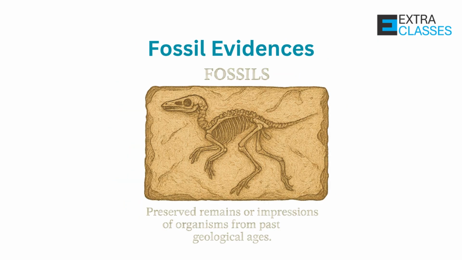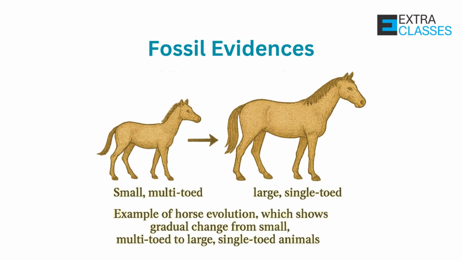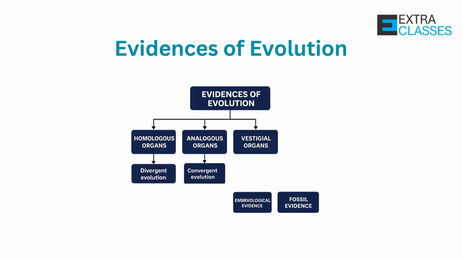And finally, the fossil evidence. Fossils are preserved remains or impressions of organisms from past geological ages. Common examples are fossil of Archaeopteryx, which shows features of both reptiles, that is, teeth and tail, and birds, that is, feathers and wings. Another example is horse evolution, which shows gradual change from small, multi-toed to large, single-toed animals. Fossil evidences provide direct evidence of evolution and transitional forms. Here's a visual flowchart for quick revision.